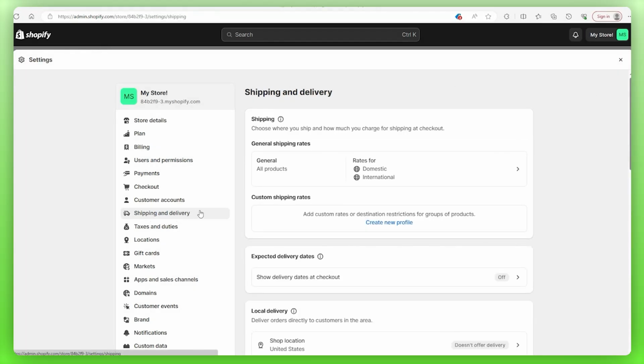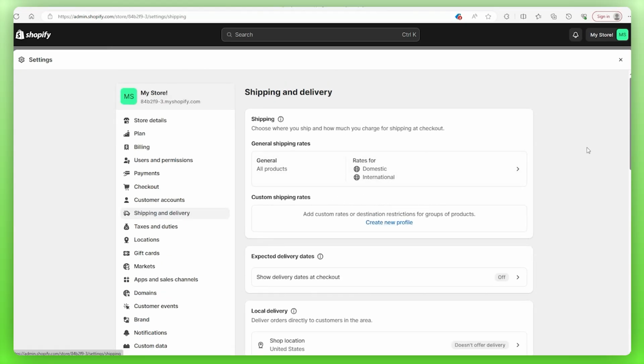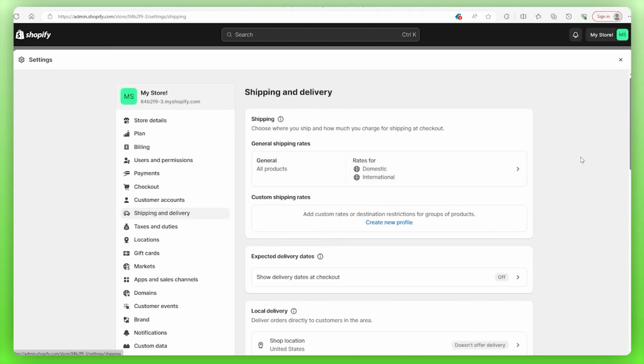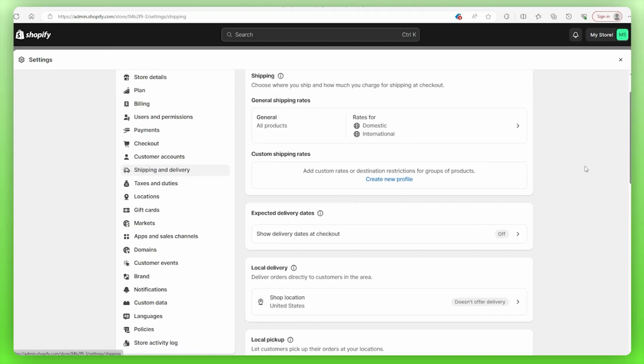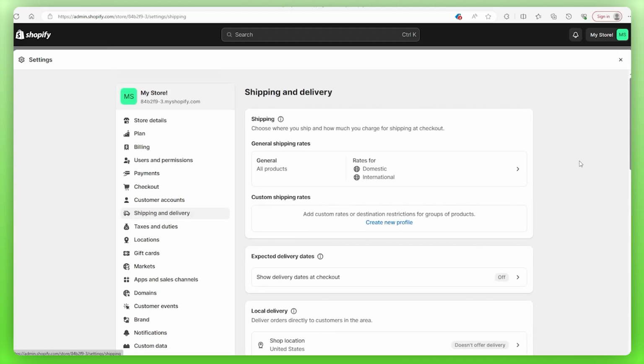Now, all items are going to have a different weight, but the smart thing to do is to create profiles for items that are at a similar weight. I only have jerseys at the moment, but if I expanded my store to include scarves and toques, then I'd put those together and then the actual jerseys separately. If you want to do that, you can just create a new profile. However, for right now, I'll show you guys how to set up your general profile, but you can still follow the same steps if you're creating a new one.